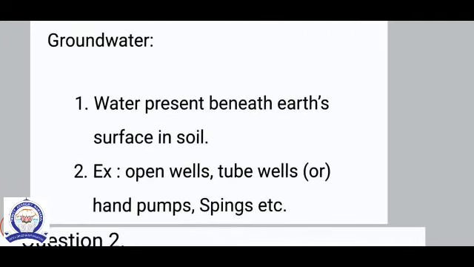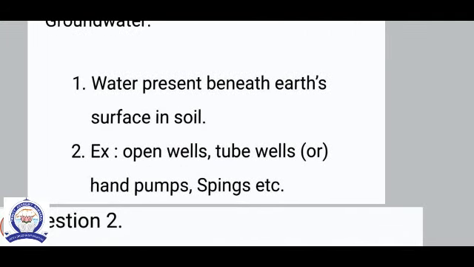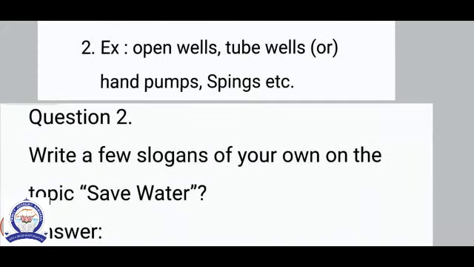And groundwater. Groundwater is the water present beneath the earth's surface in soil. This water is obtained through springs, open wells, tube wells, and hand pumps, etc. So the water present beneath the earth's surface in soil. Example: open wells, tube wells, hand pumps and springs, etc.